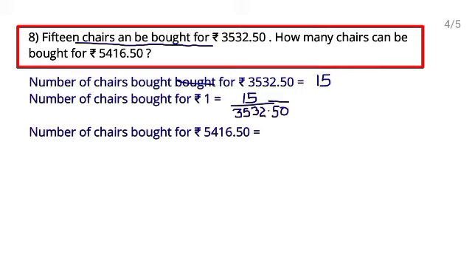Now this is the chair purchased in 1 rupee, but they are asking for amount 5416.50, so multiply it by this 3532.50 multiply 5416.50.